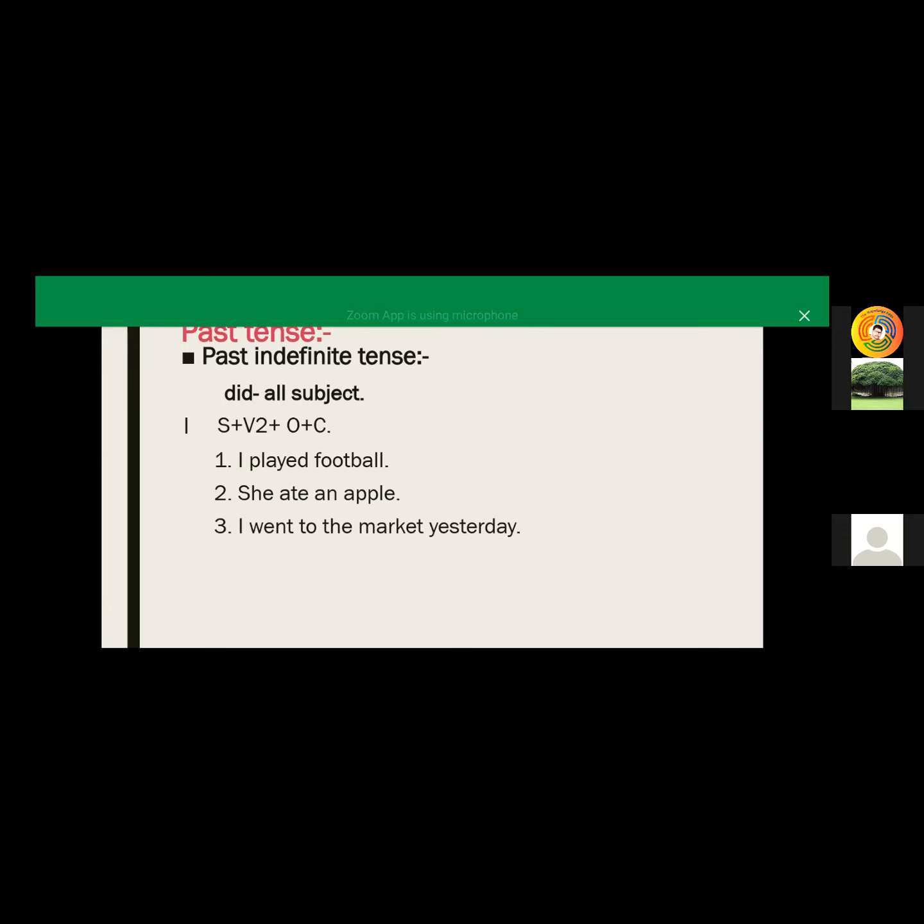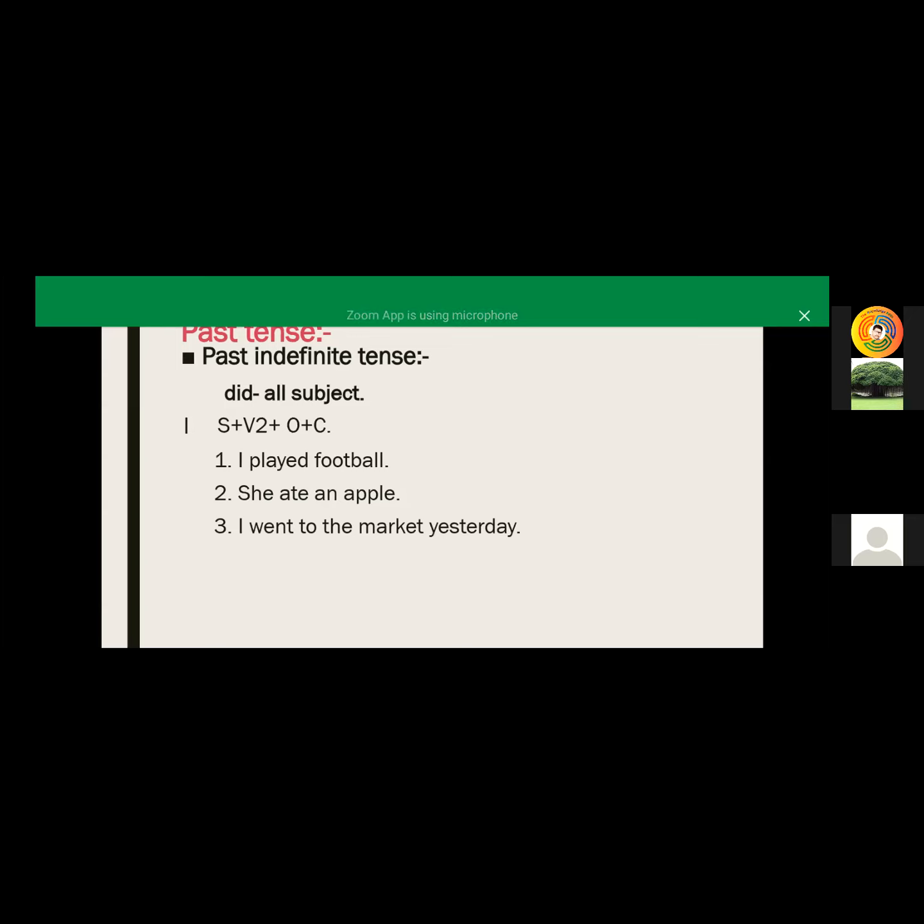So here we start our tenses. This is the past tense. Past tense is again divided into four types: past indefinite tense, past continuous tense, past perfect tense, and past perfect continuous tense. For past indefinite tense we are using the helping verb did. It is available for all subjects in our sentence.